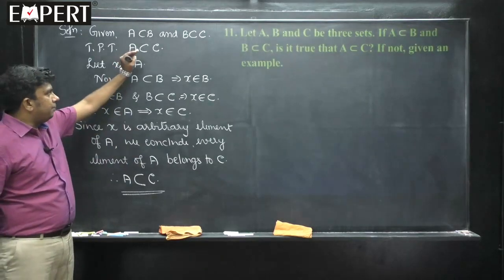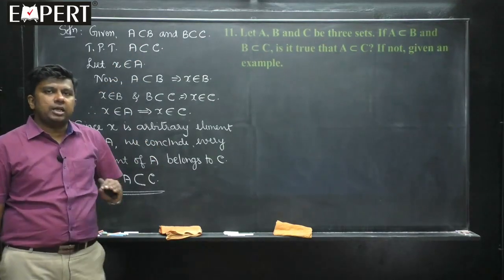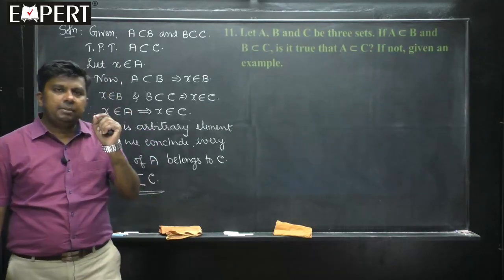This is the way you are supposed to write in the board exam when such questions are asked. It is purely mathematical steps.